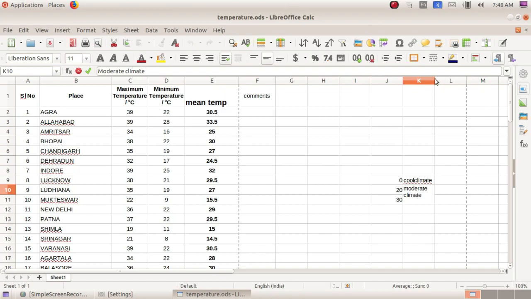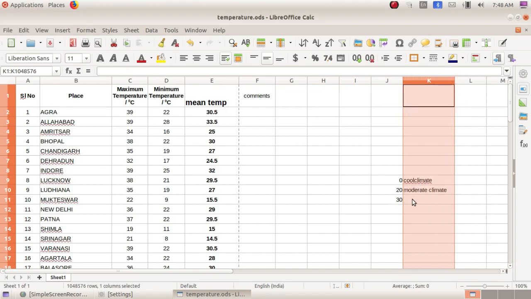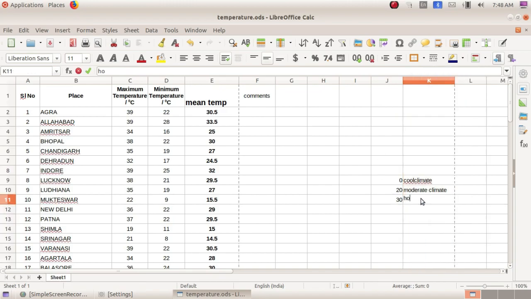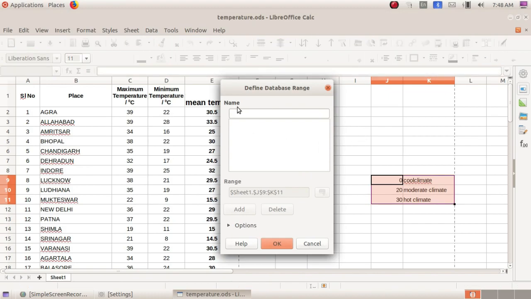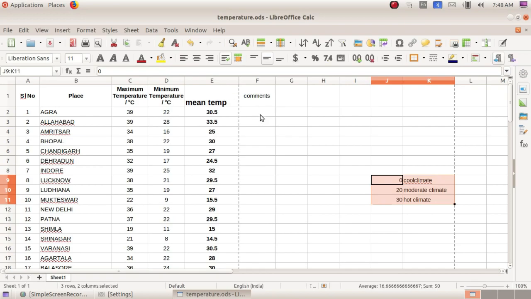So I have missed to type the climate, and here it is hot climate. Okay, clear? And we are going to save this option. Just select. For saving this lookup chart, we have to give the name. Go to data and select the option define range, and here you can give the name to save this lookup chart, that is the climate. And click OK. Clear?